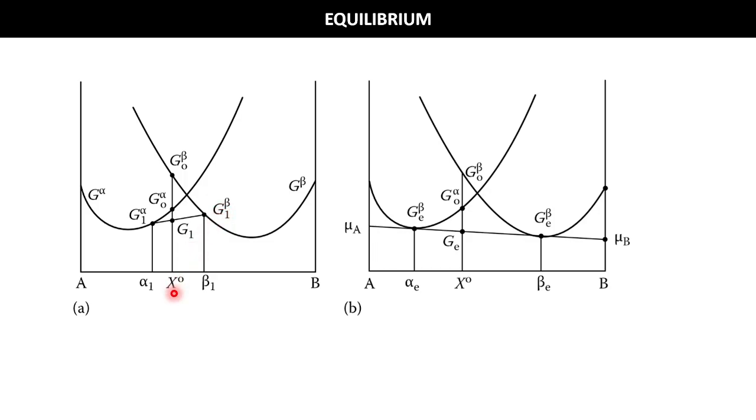So we have a composition x naught where the Gibbs free energy of beta phase is GB naught and the Gibbs free energy of alpha phase is GA naught, and definitely we can see that GA naught is lower than GB naught. So beta will transform to alpha. Okay, the equilibrium phase is alpha, but is there any way I can get an even lower Gibbs free energy? Yes, there is. We have a possibility. What is that?